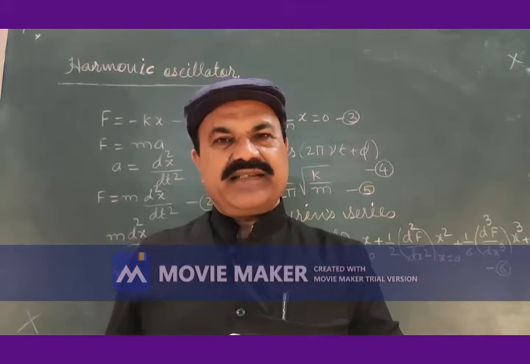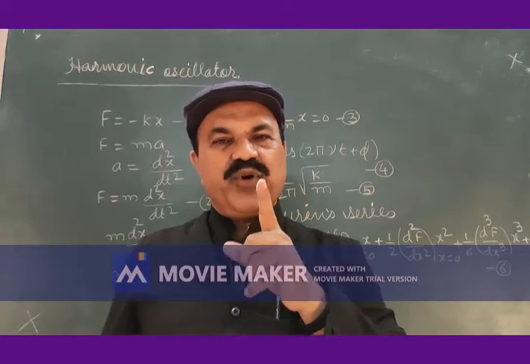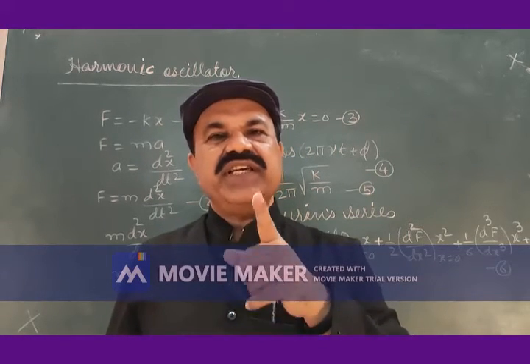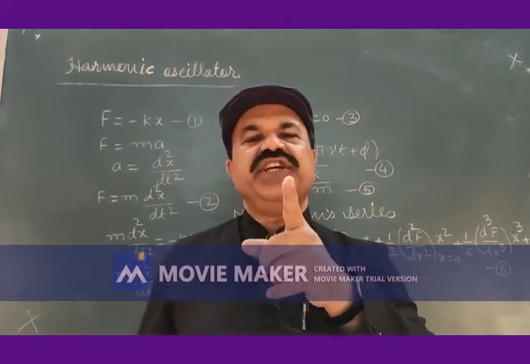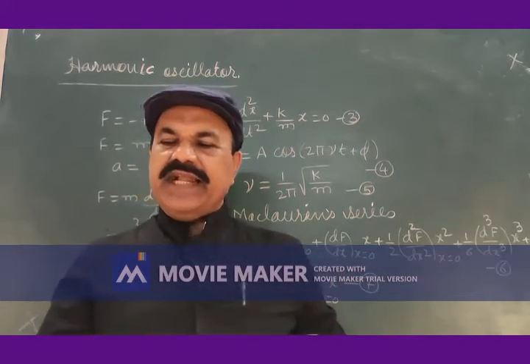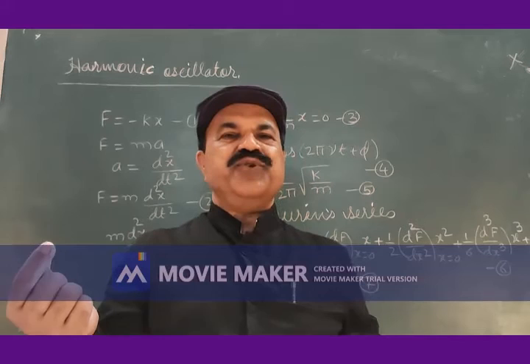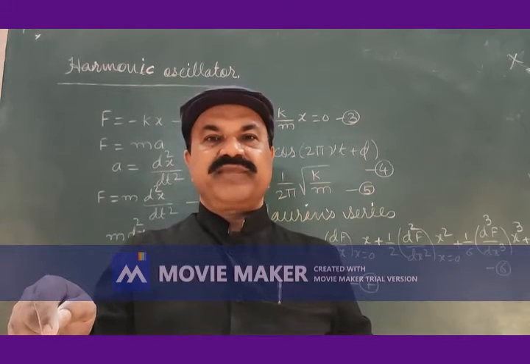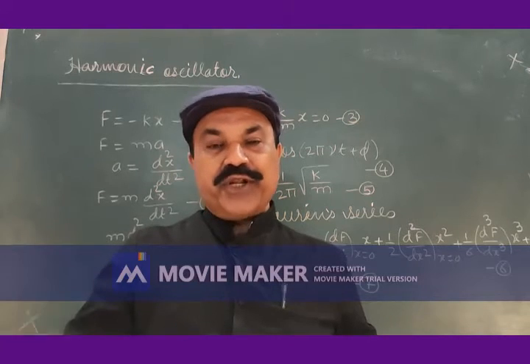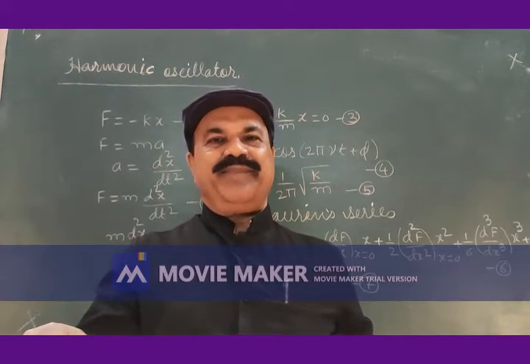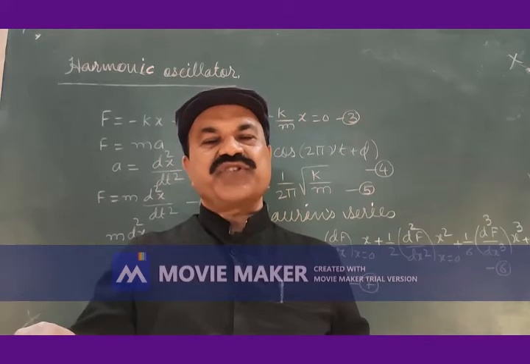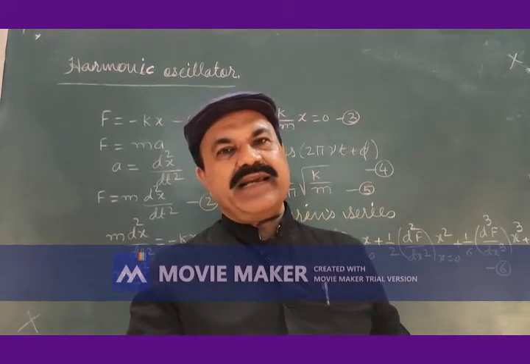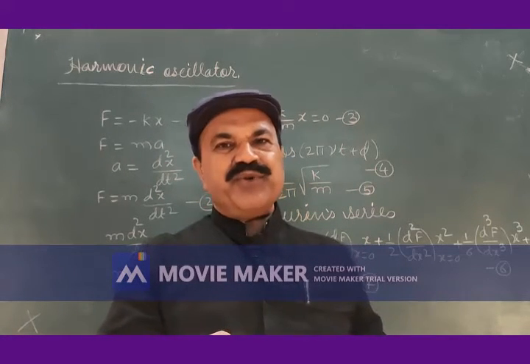It means that the potential energy is related with the restoring force. Kinetic energy becomes 0 at the extreme position. Potential energy will be maximum. Restoring force will be maximum. This restoring force takes the vibrating particle, vibrating body to the mean position.